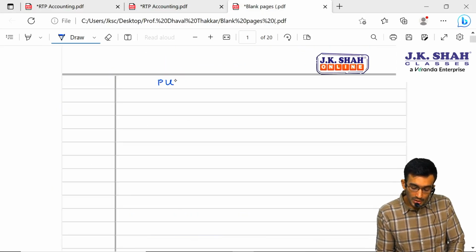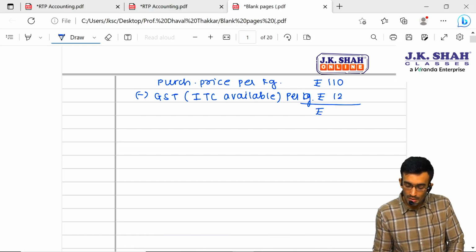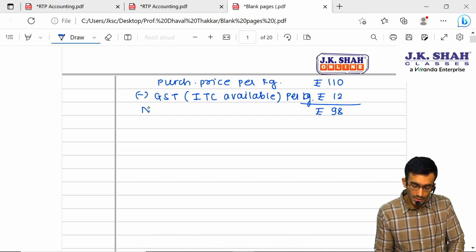ITC is available on the GST. If we deduct this, we will get rupees 98, which is the net purchase price per kg.